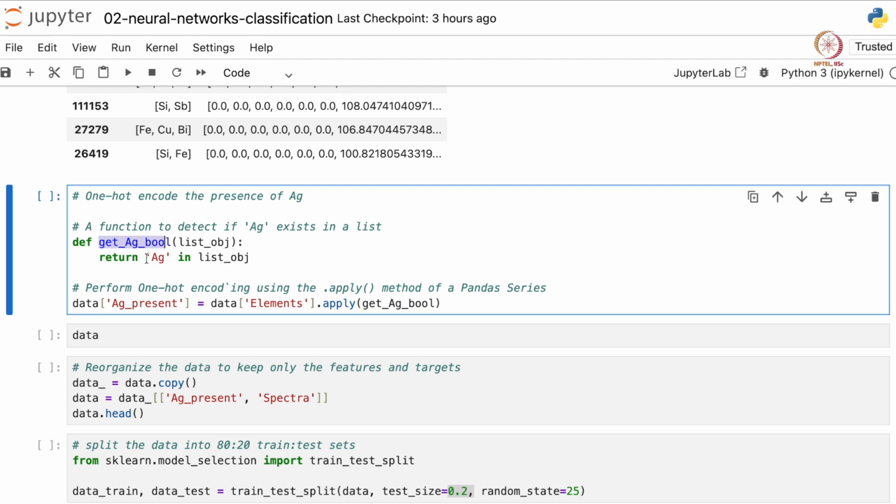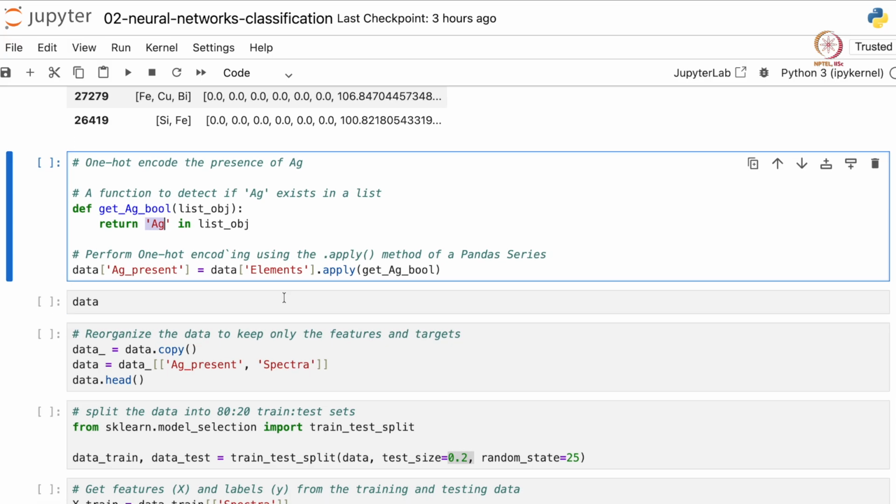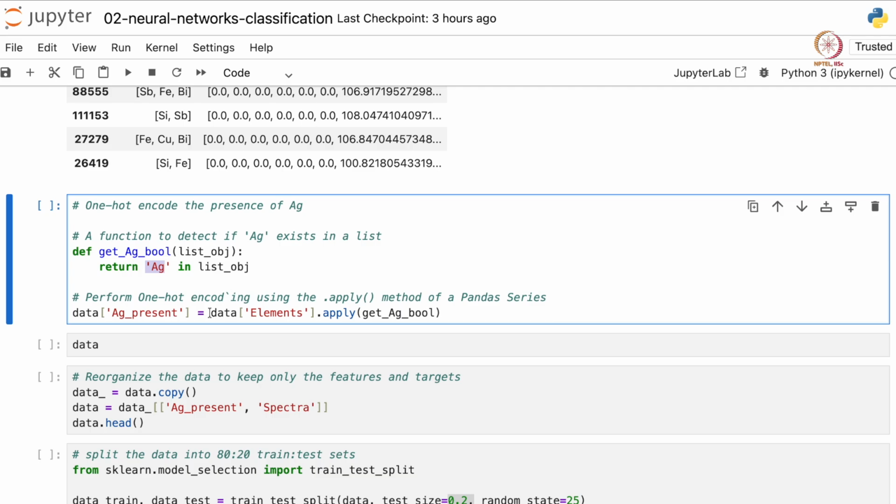So this returns true if Ag is present in the list, otherwise it returns false. We are interested in the elements column, so we call data within brackets 'elements'. This returns a series, and we use the apply method and pass this getAgBool function, and whatever is returned we store in data Ag present.